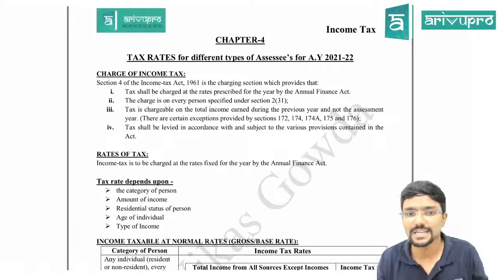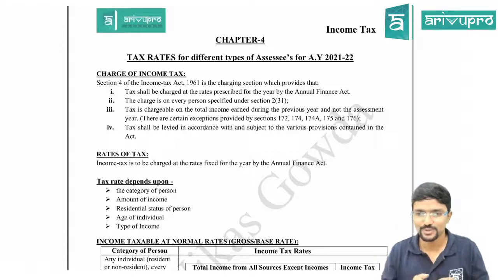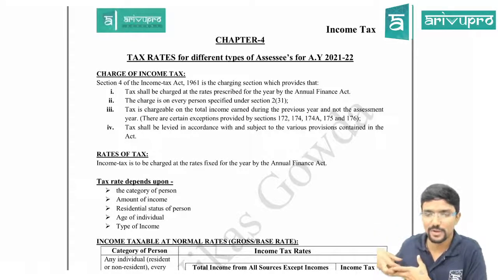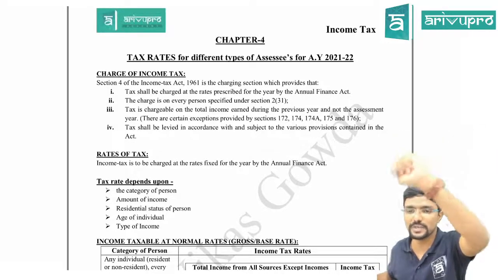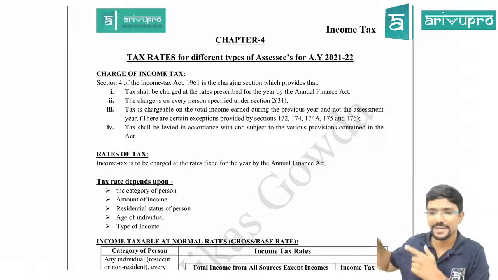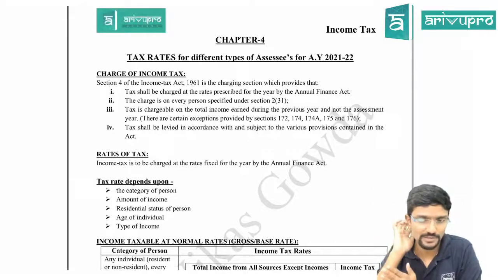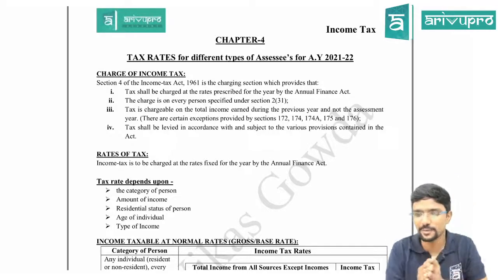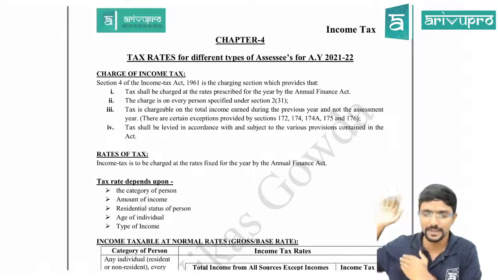Next, tax shall be levied in accordance with and subject to various provisions contained in the Act. So for tax, whatever we calculate, we have to know the entire Act. Okay, because I told you, for example, in the last chapter we did one problem, interest on savings bank. Okay, 1,000 is an income, no doubt. But in the deduction chapter they have told, okay, 10,000 deduction has been given up to this. Up to 10,000 you can claim deduction. So I can calculate what is the income of a particular person only when I know the deductions also. If not, I cannot calculate. Agree? That is what I told you.